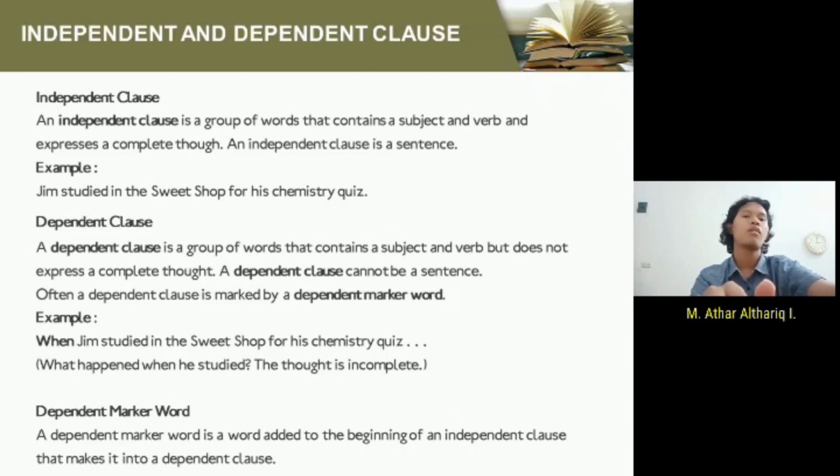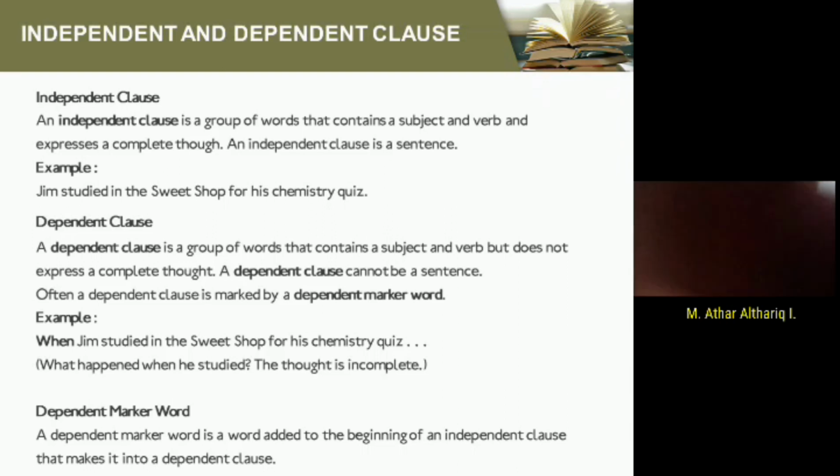Okay, thank you for your time. I'm back to Reza. Thank you, Athar, for your presentation. Next, we go on to the second presentation by Putra.